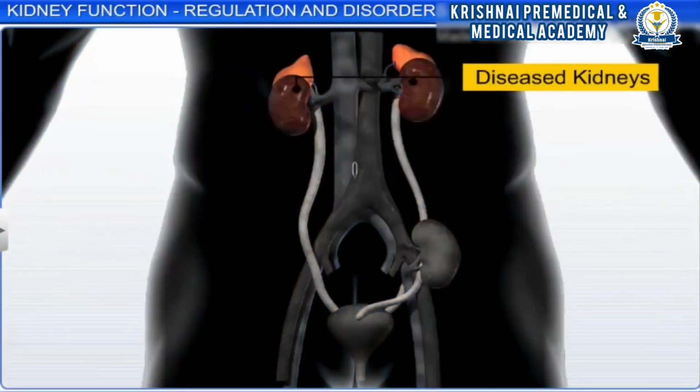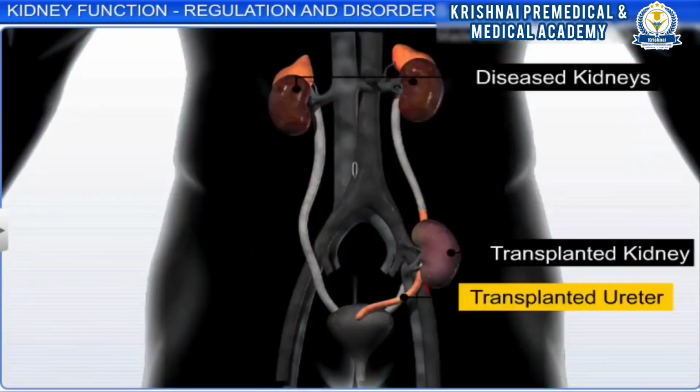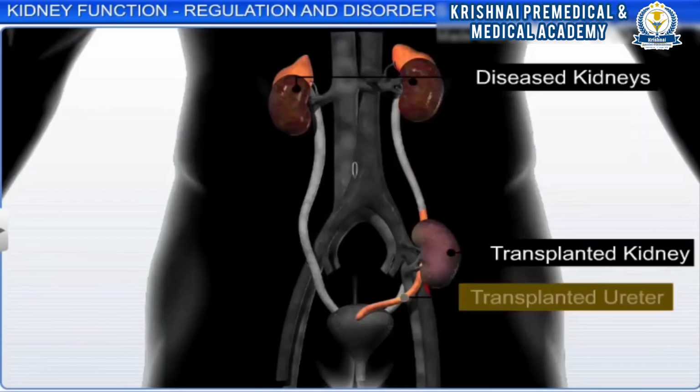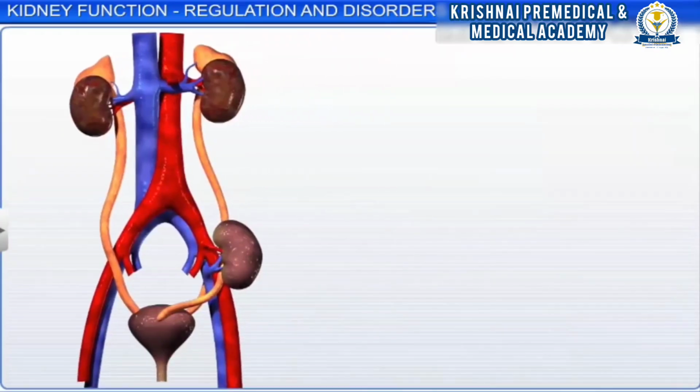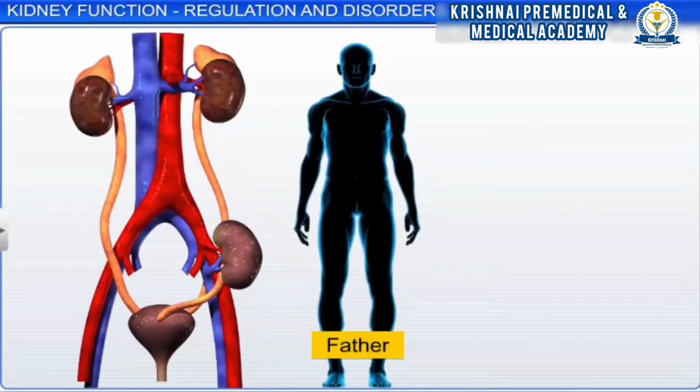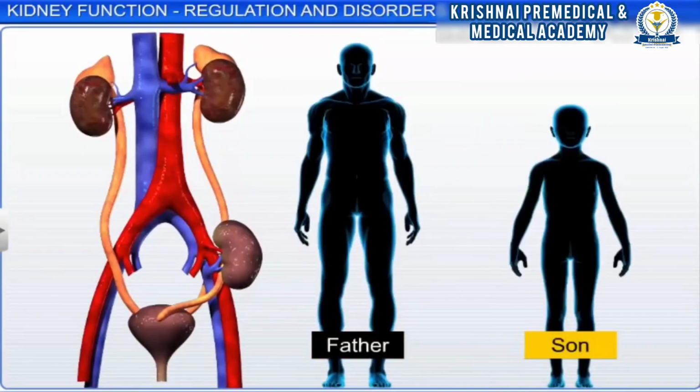However, in case of acute renal or kidney failure, the only option is kidney transplantation. In this process, a functioning kidney from a donor is transplanted in the patient. Usually a close relative of the patient is the preferred donor to minimize the chances of the patient's immune system rejecting the kidney.